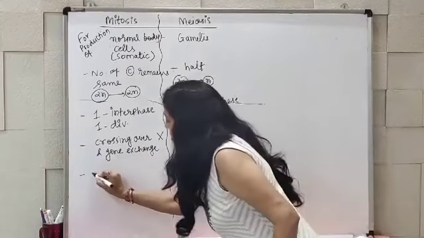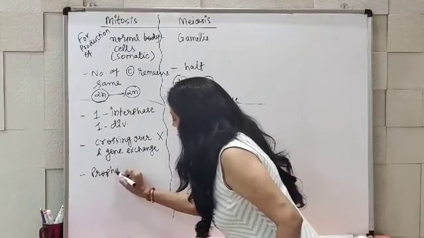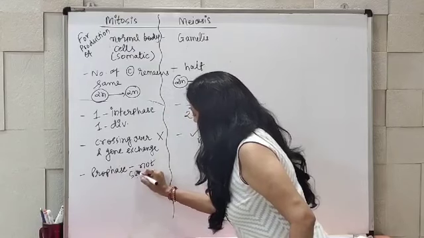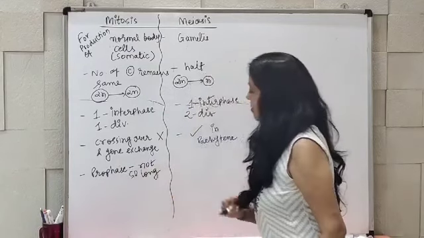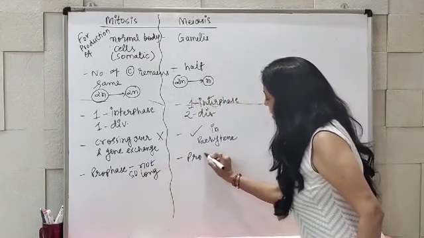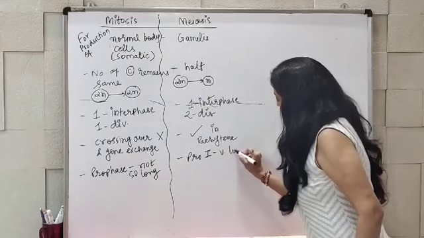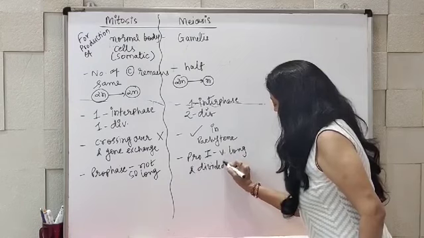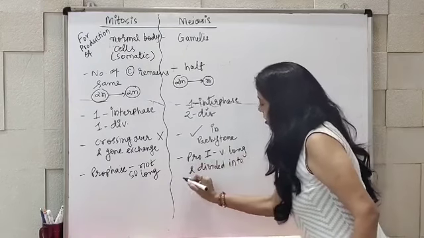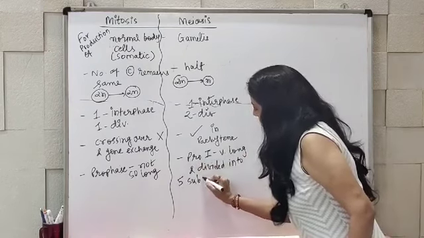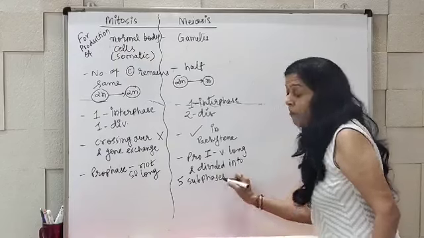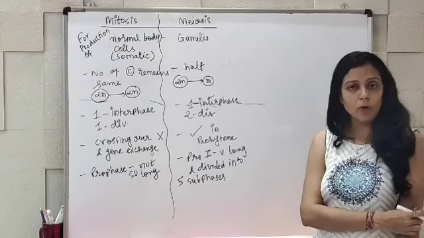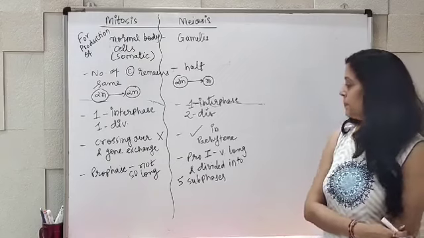Here, prophase is not divided into subphases, and here it is divided into 5 subphases: leptotene, zygotene, pachytene, diplotene and diakinesis will be there.